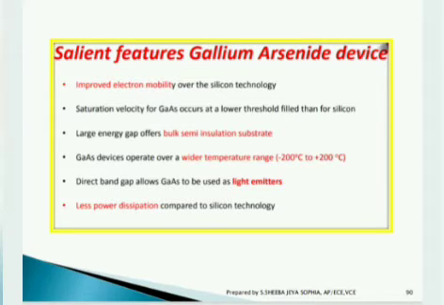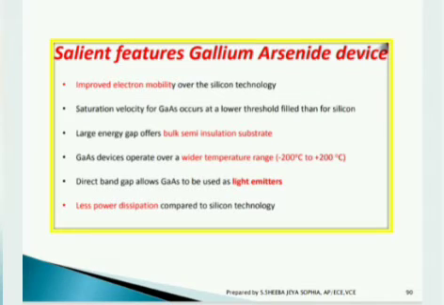Also, this GaAs device has the saturation velocity occurring at a lower threshold field than for silicon, and the large energy gap offers a bulk semi-insulating substrate. This GaAs device operates over a wider temperature range, that is minus 200 degrees Celsius to plus 200 degrees Celsius.